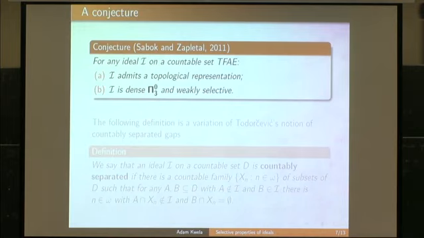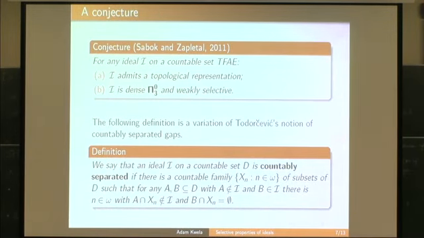And for this characterization, I will need the following definition. We say that an ideal is countably separated if there is a countable family such that for any two sets, one set A not belonging to the ideal, second set B belonging to the ideal, there is one member of this countable family which is disjoint from B and intersects A on a big set in the sense that the set doesn't belong to the ideal.